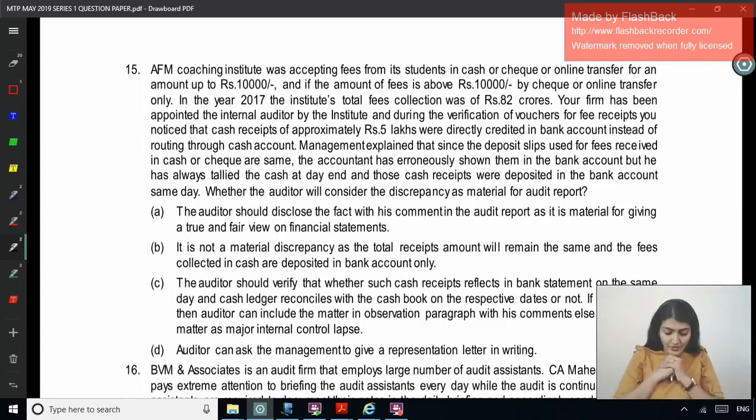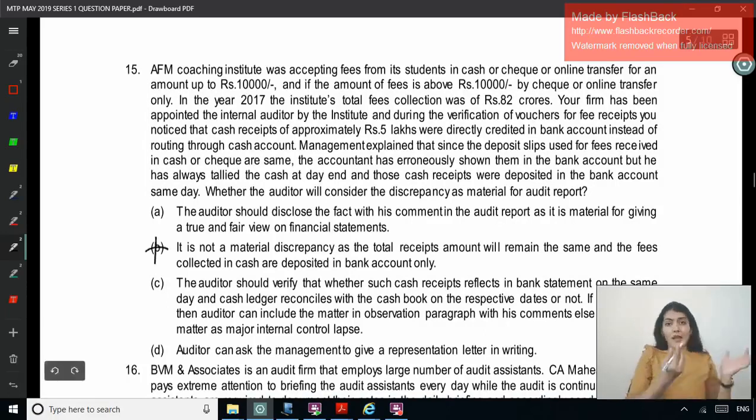The auditor should disclose the fact with his comment in the audit report as it is material for giving a true and fair view of the financial statements. It is not a material discrepancy as the total receipts amount will remain the same and the fees collected in cash are deposited in bank account only. It is not a material discrepancy. You are showing cash as bank.